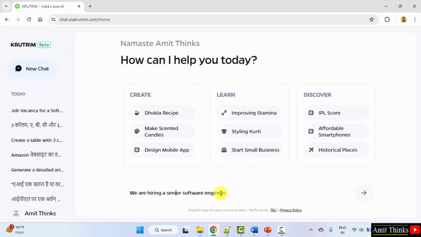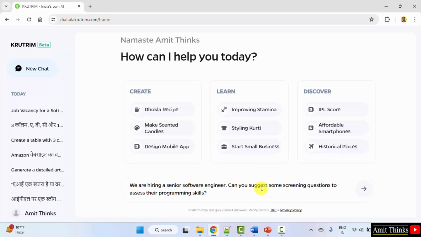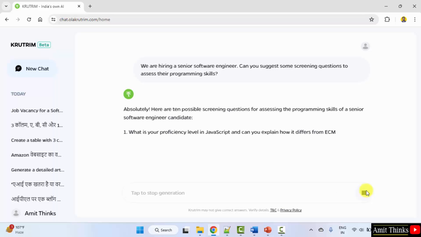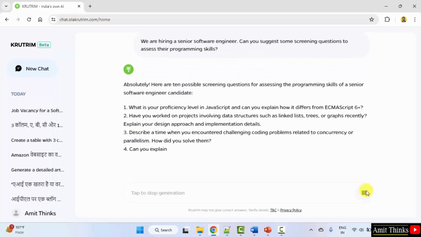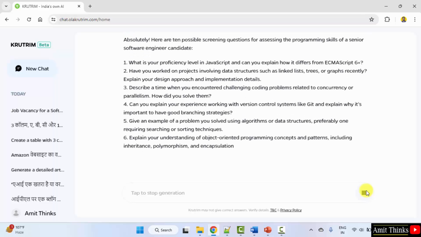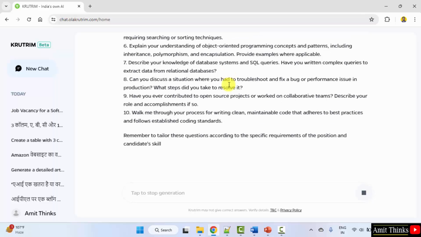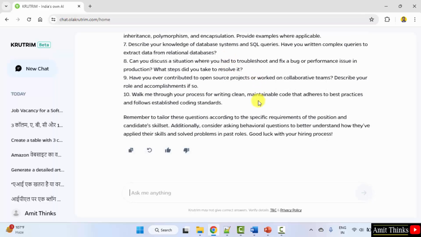Okay, we are hiring a senior software engineer. Can you suggest some screening questions to assess their programming skills? Let's see. Here it is, some examples of programming skills. Here it is, some screening questions for senior software engineer profile. You can copy it from here.